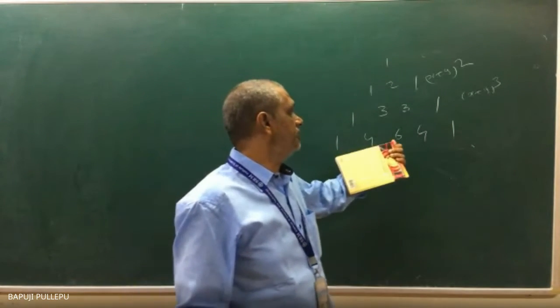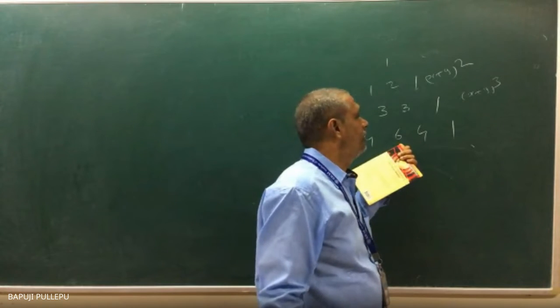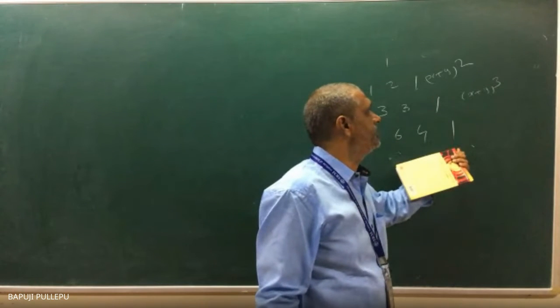And then 4C0, 4C1, 4C2, 4C3, 4C4. Correct or not? These are the coefficients I am telling you. So already you have studied Pascal's triangles. I am not concentrating that much. Correct or not?